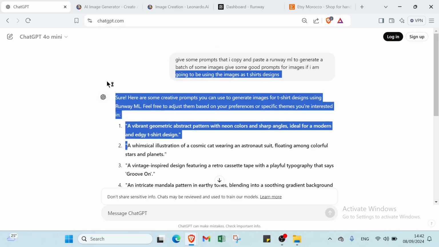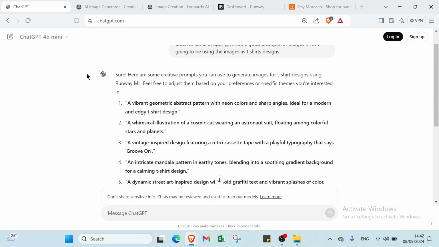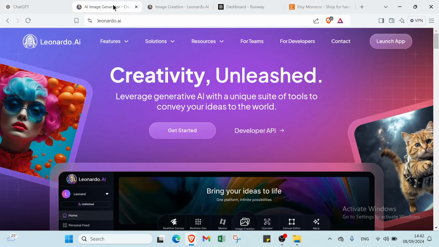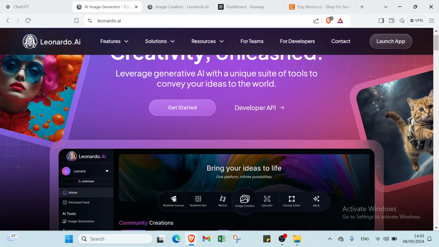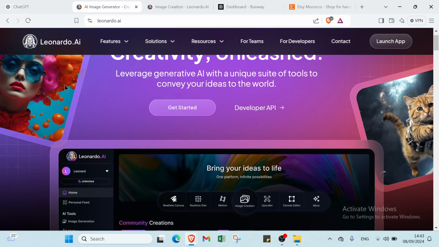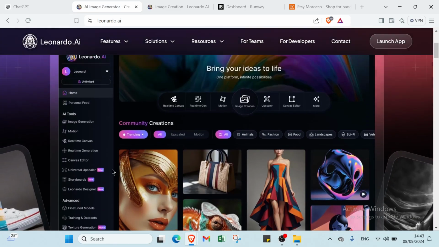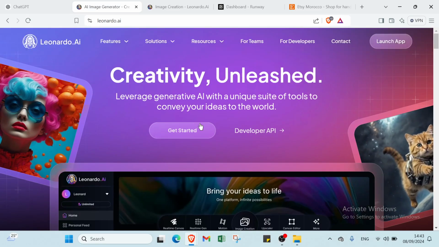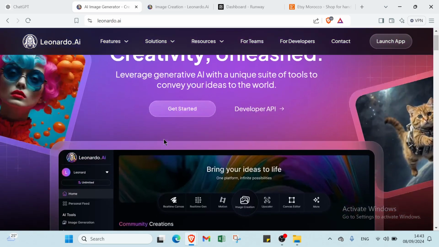Then firstly, let me introduce you to another tool which is called Leonardo.ai. I will tell you why I use this Leonardo. Leonardo is a free tool, anybody can use it. You can just create yourself an account like this and you can start creating images from the prompts. All you have to do is just click get started and write your email and your password, then you get started with Leonardo.